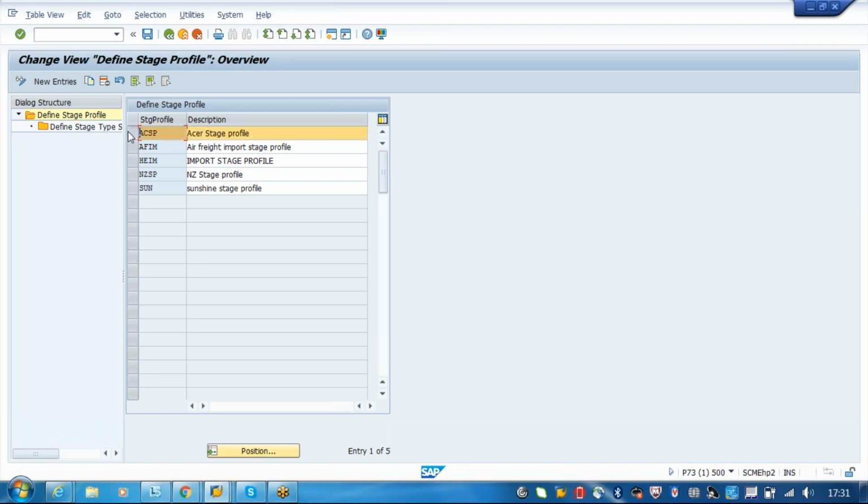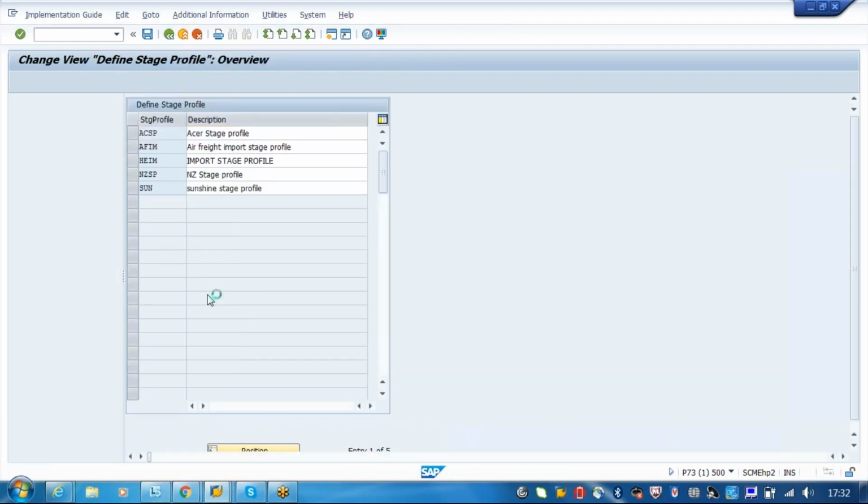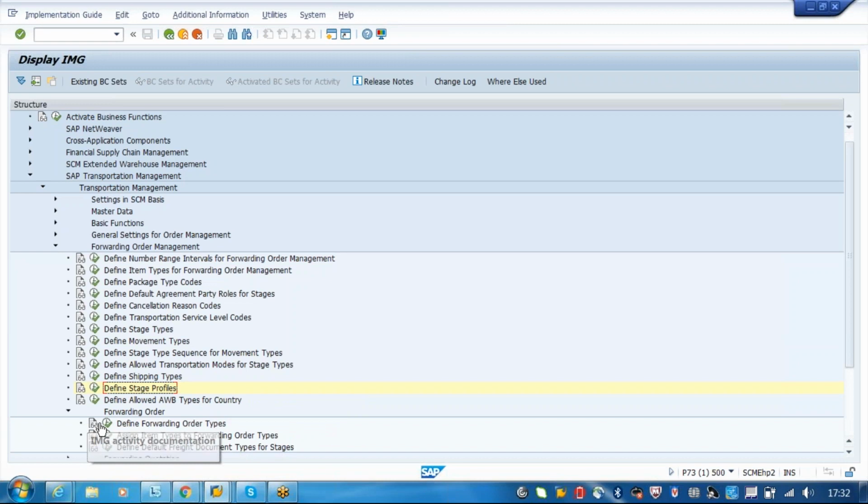Here you are defining the stage steps and you can assign whatever sequence of stages you want. You can assign stages other than your standard 5 stages. Whatever the standard does not provide, you can configure and assign as a stage profile. So this will determine the stages in the document. You understood this? Yes, yes.